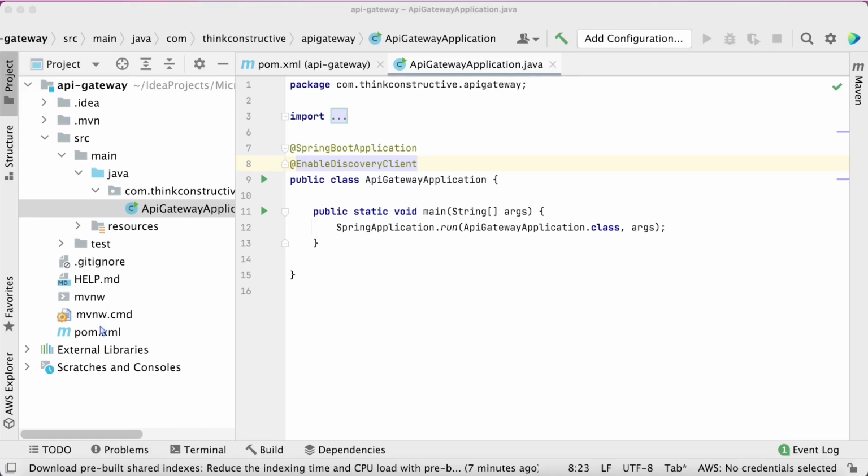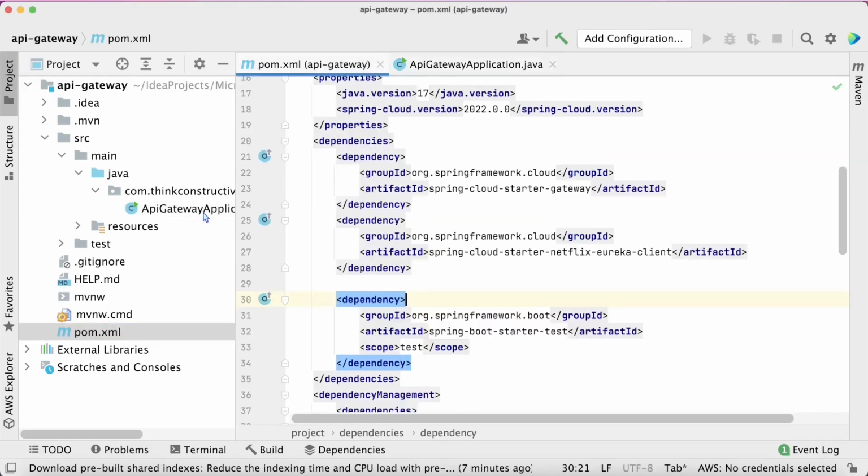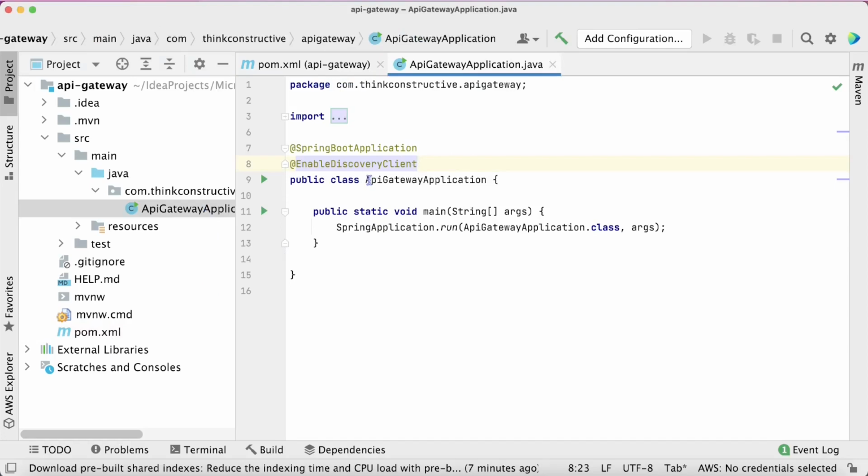So the moment we have included the dependencies, API gateway things are up and running, and for enabling it as a Eureka client, we need to enable this annotation along with the dependencies. All right. So these two things we have done.